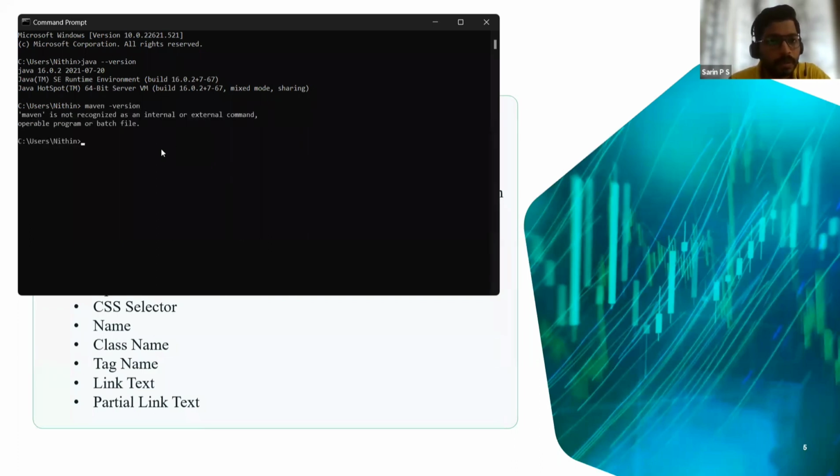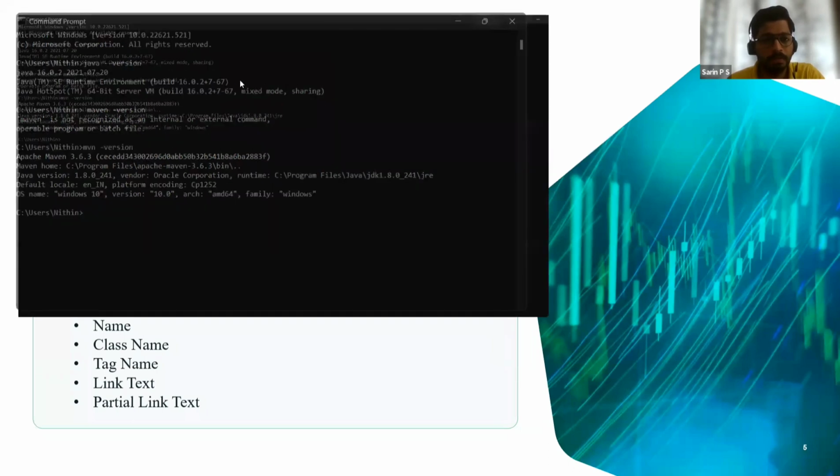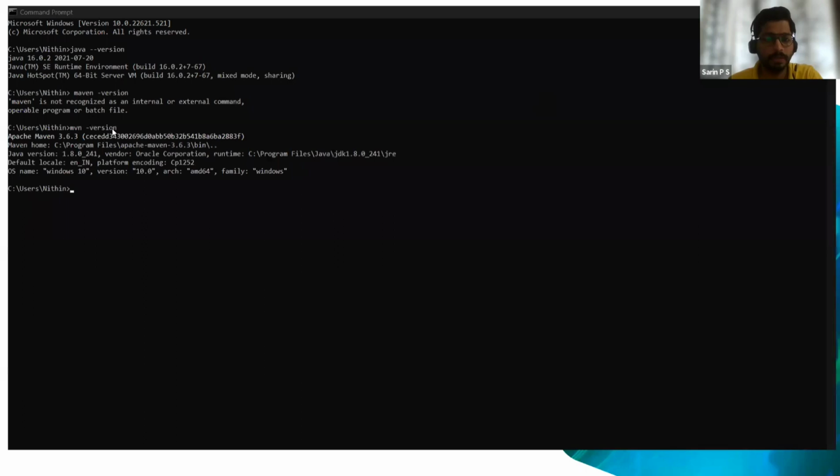Okay, mvn minus version. This is the version of Maven that I'm using. So these are the things that should already be pre-installed in your system. If you have any doubt how to install this, you can just Google it, or you can take the help of YouTube on how to install JDK and Maven in your system. These two things are prerequisites.